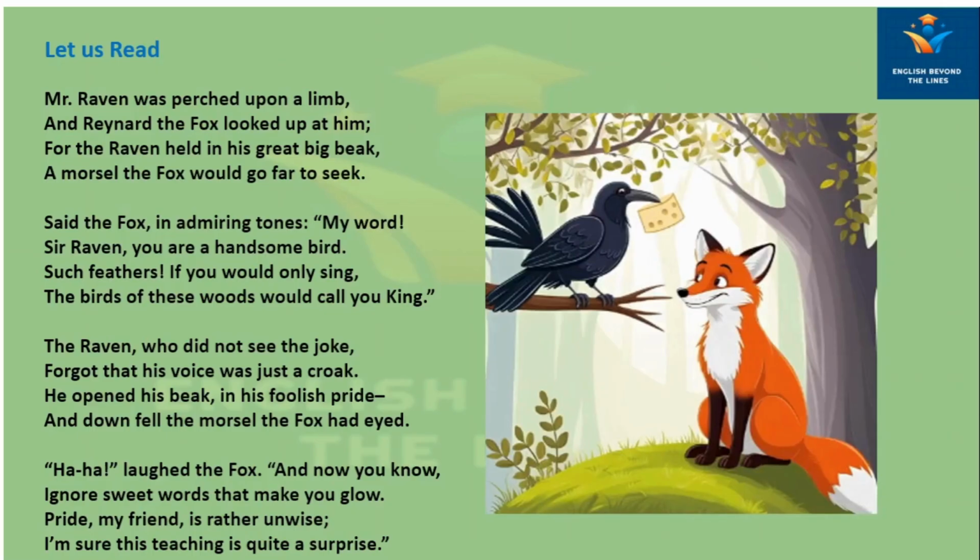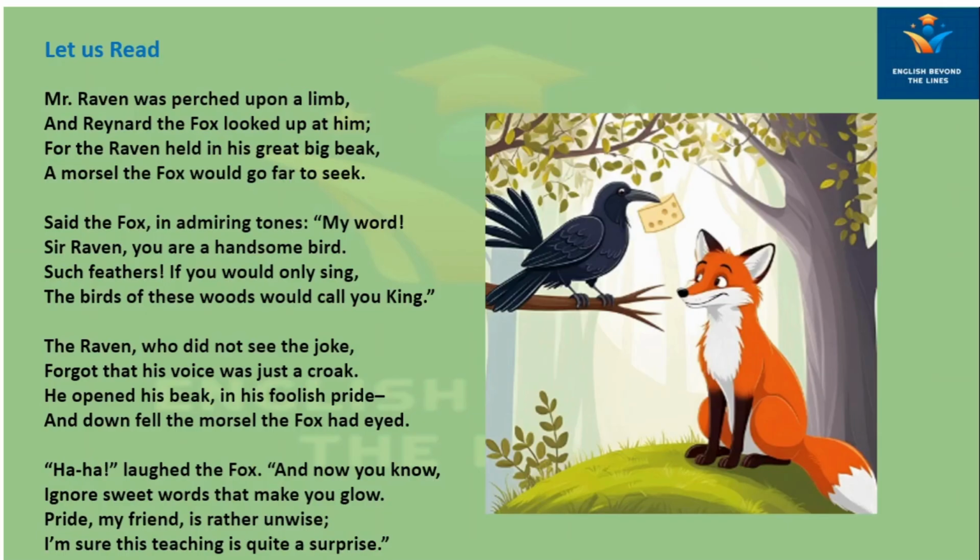Mr. Raven was perched upon a limb, and the Reynard, the fox, looked up at him. For the Raven held in his great big beak a morsel the fox would go far to seek. Said the fox in admiring tones, "My word, Sir Raven, you are a handsome bird.